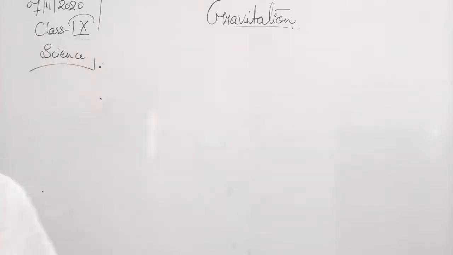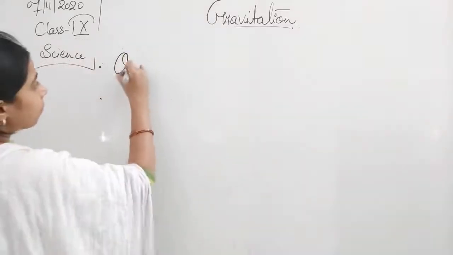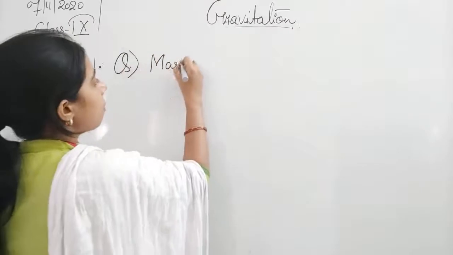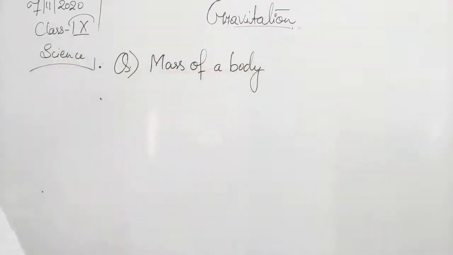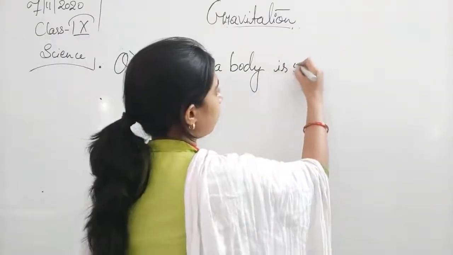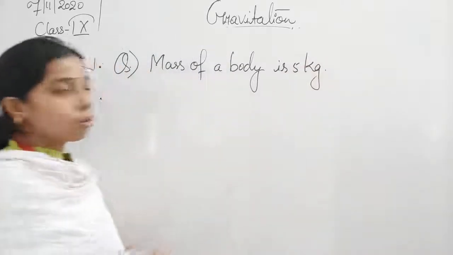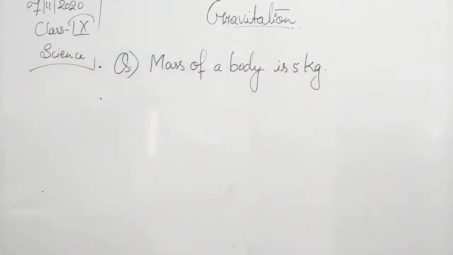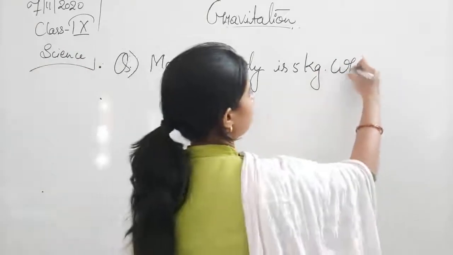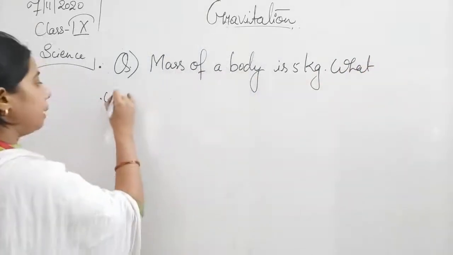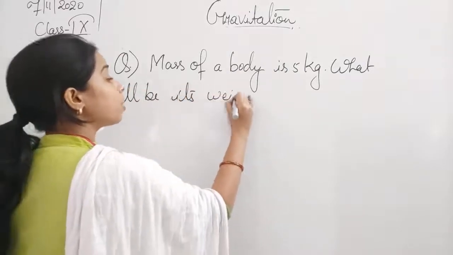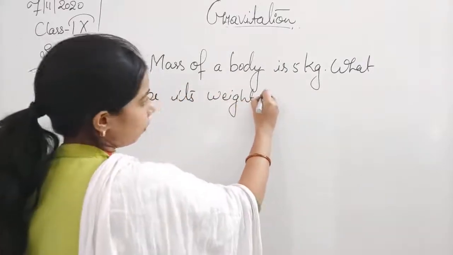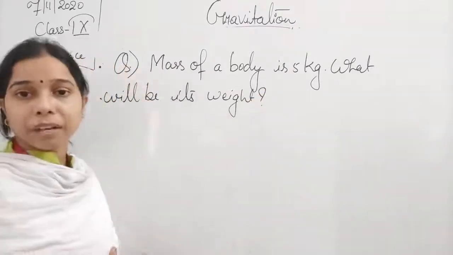Now you see, the question is a very easy one. Mass of the body is 5 kg. What will be its weight? This question is about how we can find the weight of an object.